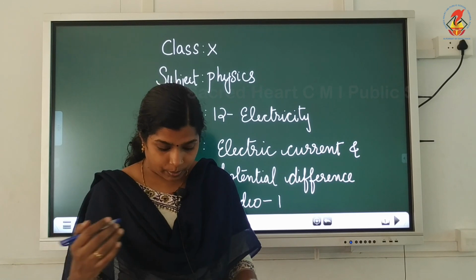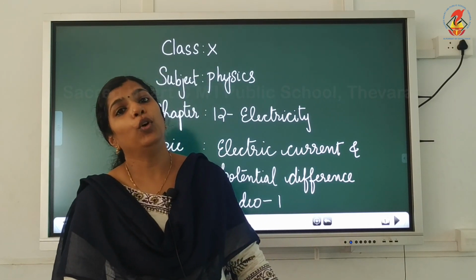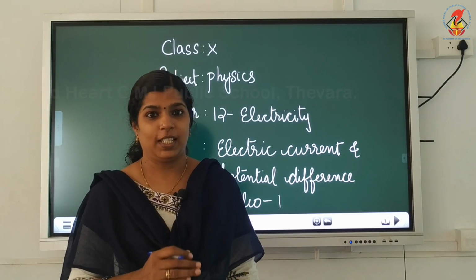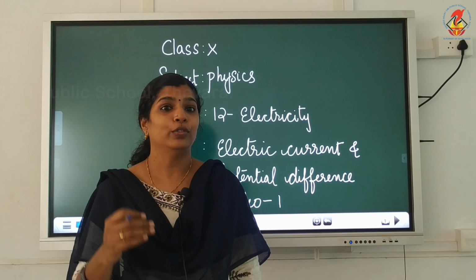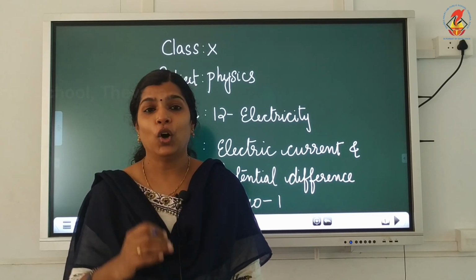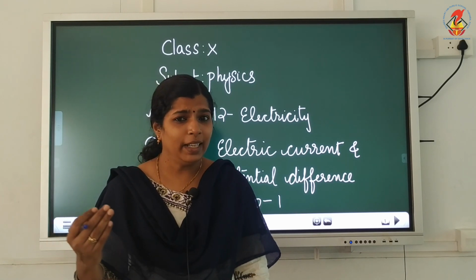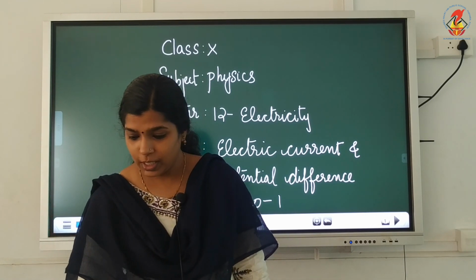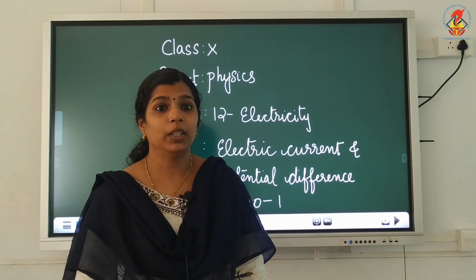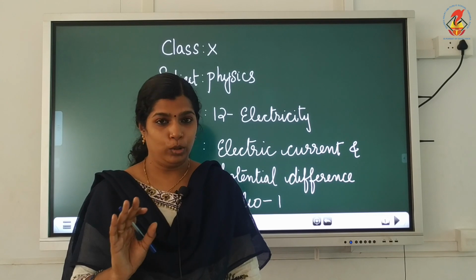So, what is electricity? That is the flow of charges. Now, which type of charges? That is a flow of negative charges or electrons. So, before dealing with electricity, we will just recap the structure of an atom and all those things.